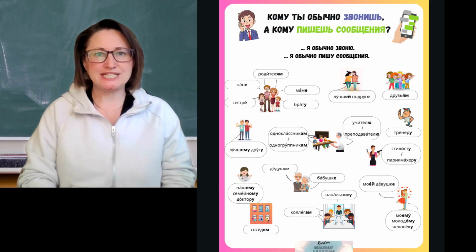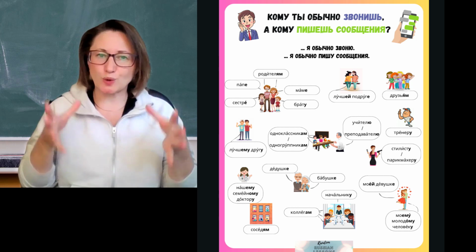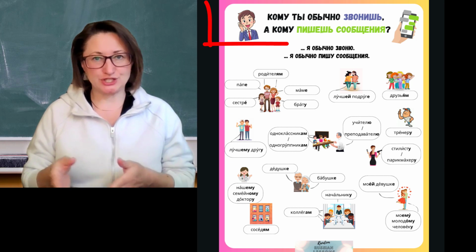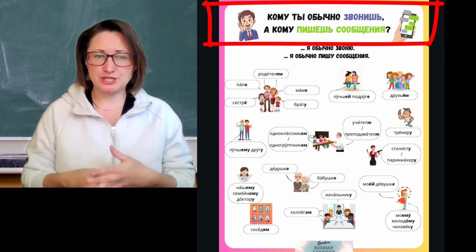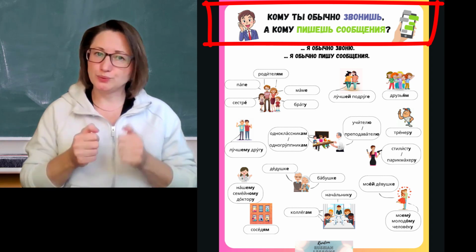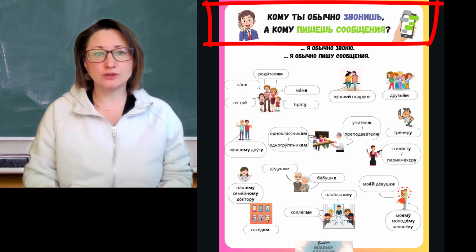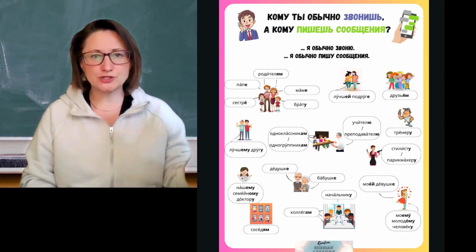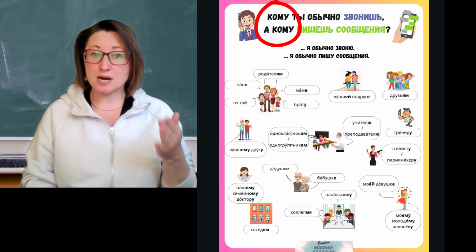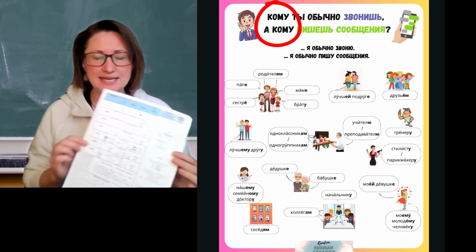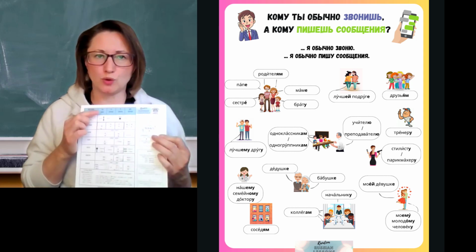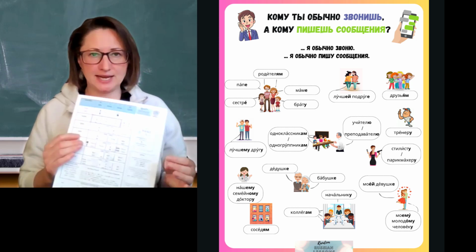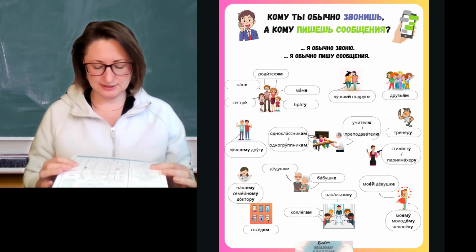Okay, so here is the worksheet with the correct responses already in the dative forms. This task is called «Кому ты обычно звонишь, а кому пишешь сообщение?» Who do you usually call and who do you text? Call as in actually talking on the phone and texting as sending a text message. And just a quick reminder that the first word here, actually in both slides, «кому», is the dative form of the word кто. I'm showing you this chart that you already know from my previous videos, and you have access to it in the links in the video description.